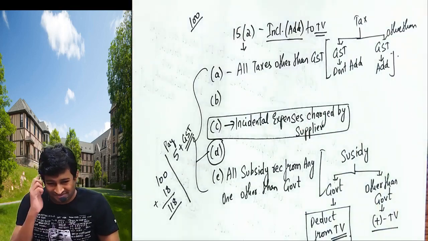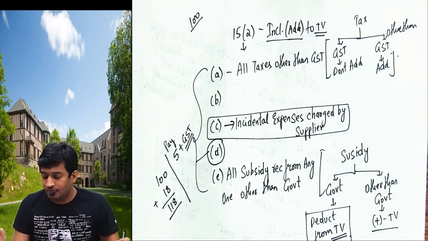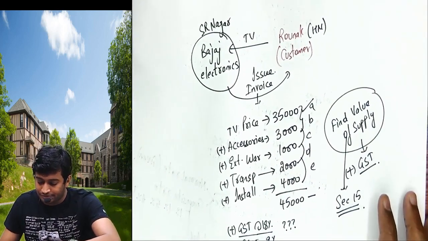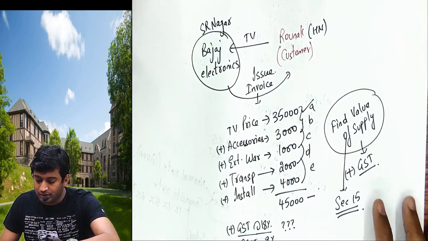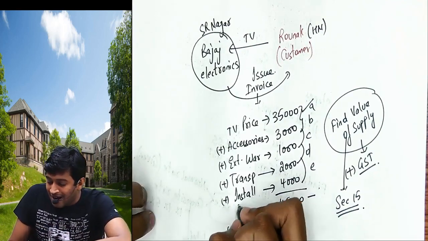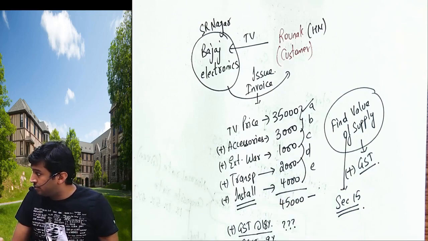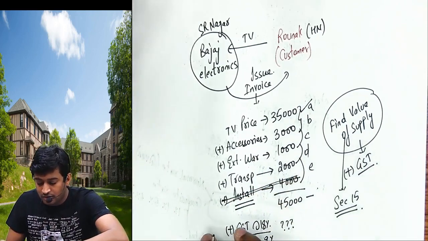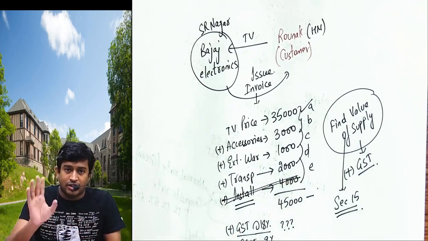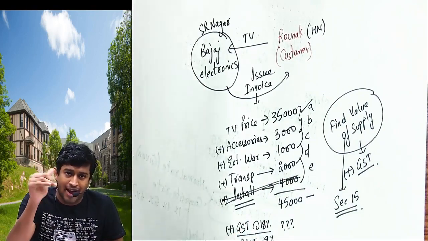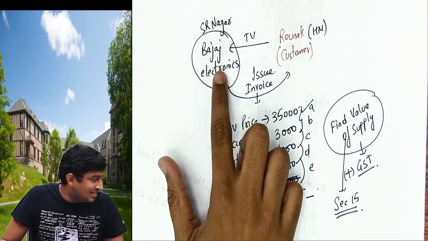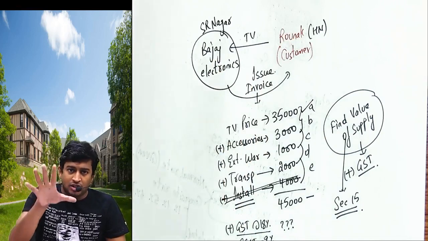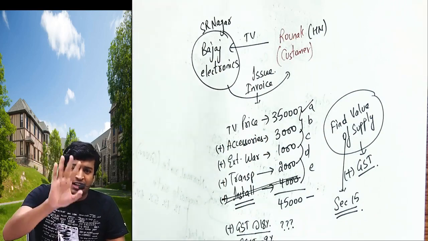Now listen. इसका मतलब होता, listen, I am adding in the bill installation. Now I'll tell, I'll not add installation. My friend will come and install at your house. Bajaj Electronic is telling to Ronak the customer, my friend will come, will install in your house and pay to him directly 4,000.